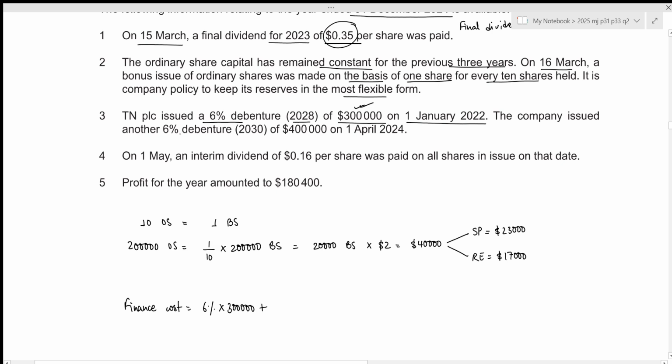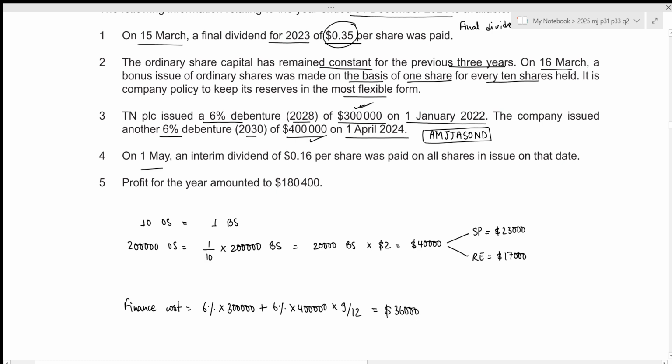Then the company issued another 6% debenture, which is to be repaid in the year 2030 of 400,000 on 1st April 2024. This is our current year. And in our current year, we used it for the months of April, May, June, July, August, September, October, November, and December, which is 9 months. So we only need to figure out the interest on 9 months for this amount of 400,000. So that will be 6% times 400,000 times 9 by 12. So the total finance cost will result in 36,000.